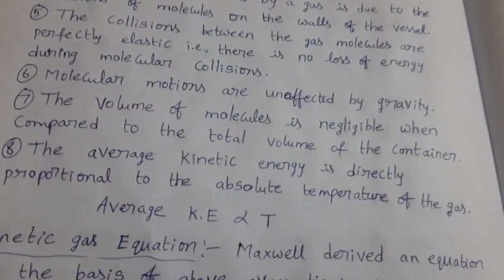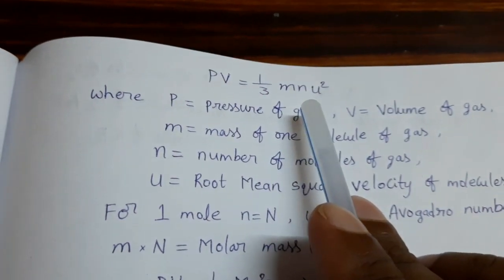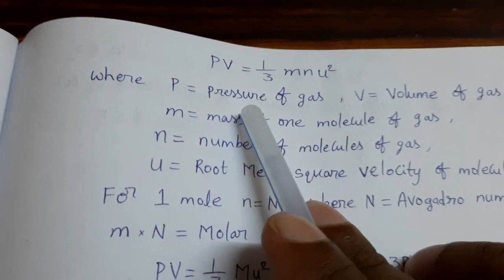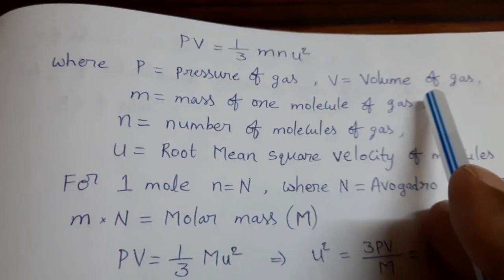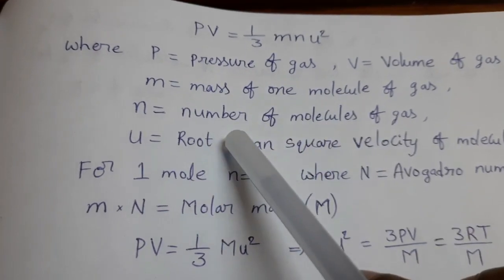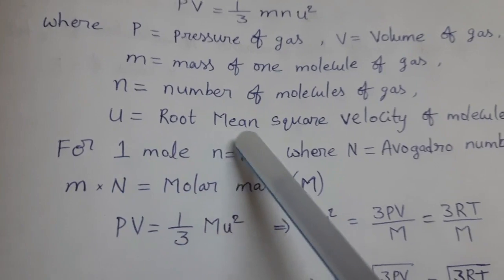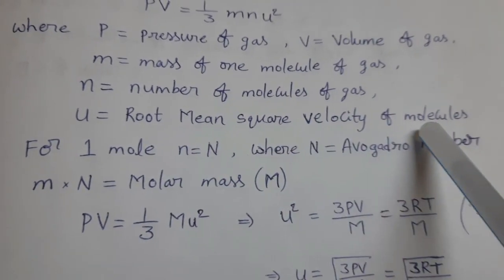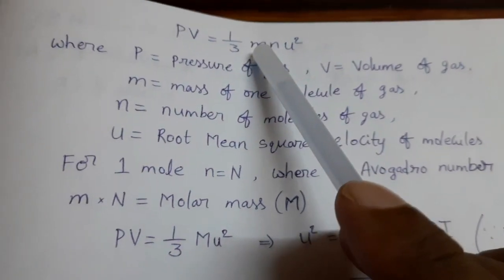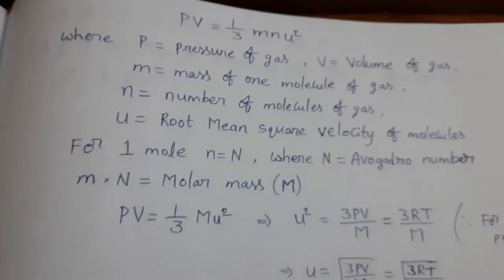Okay. So kinetic gas equation, say this: PV equal to 1/3 mnU². P means pressure of the gas, V volume of the gas, m mass of one molecule of the gas, n number of molecules of the gas, U root mean square velocity of the molecules. So m means mass of one molecule, n means number of molecules.